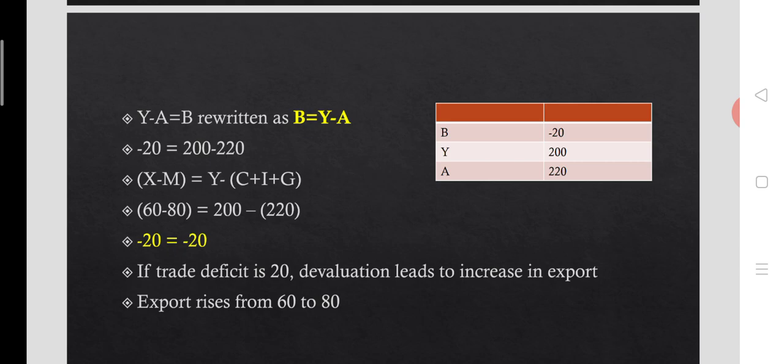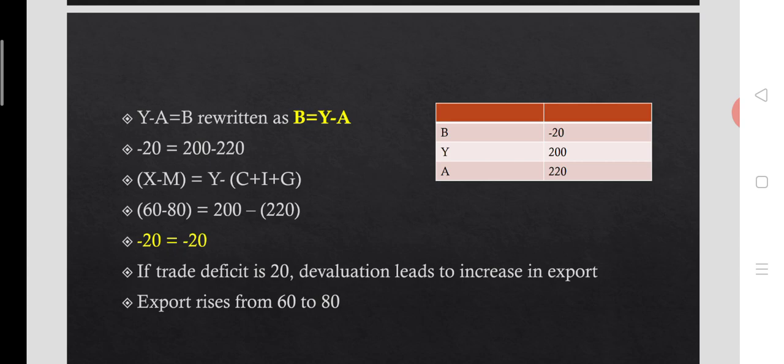It is also written as X minus M, that is B is equal to Y minus C plus I plus G. Y here is national income, minus C plus I plus G is Y minus A. So 60 minus 80, where 60 is the export level. Export 60 you can read as $60 million.